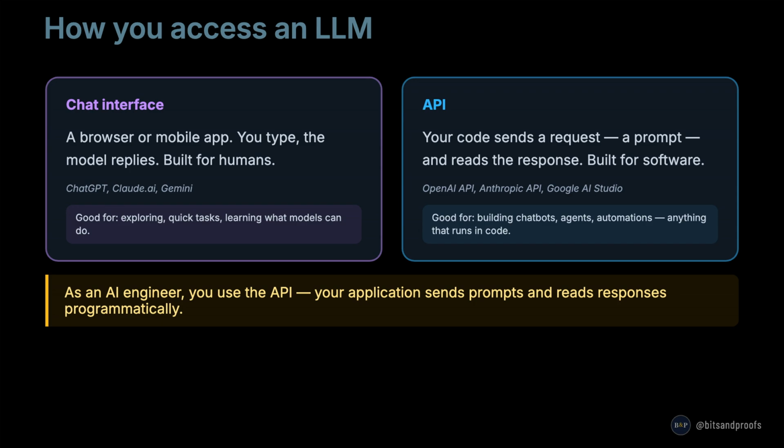As an AI engineer, the API is how you build things. Your application sends prompts and uses the responses. Your users never have to touch the chat interface directly. Every major model provider, OpenAI, Anthropic, Google, offers an API. The rest of this playlist is about how to use that API well.